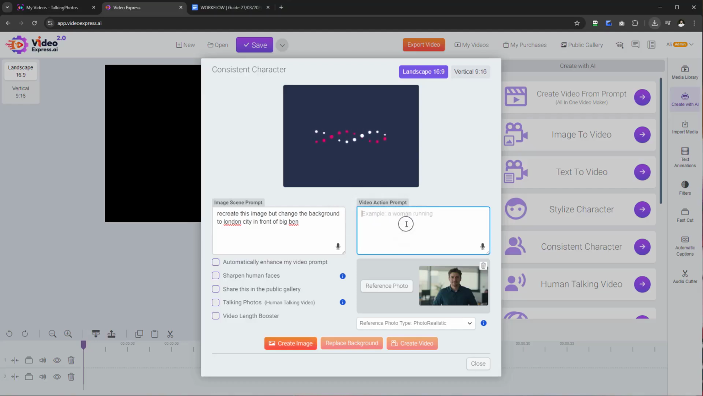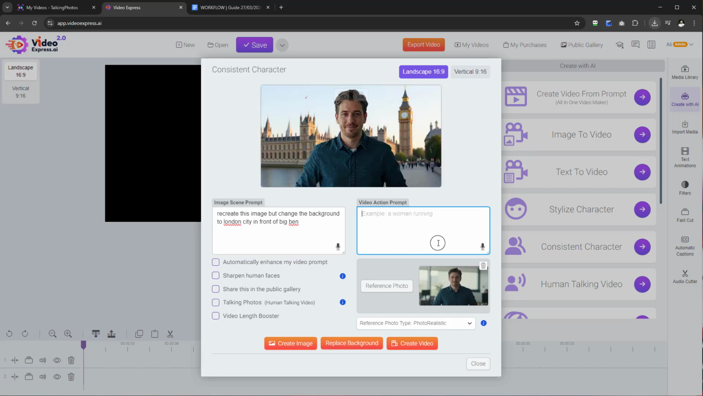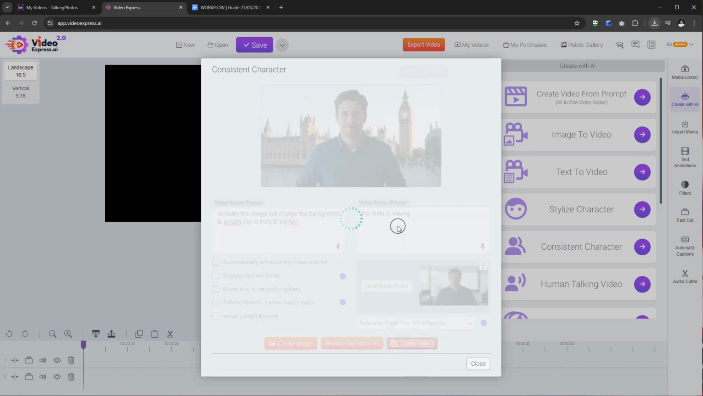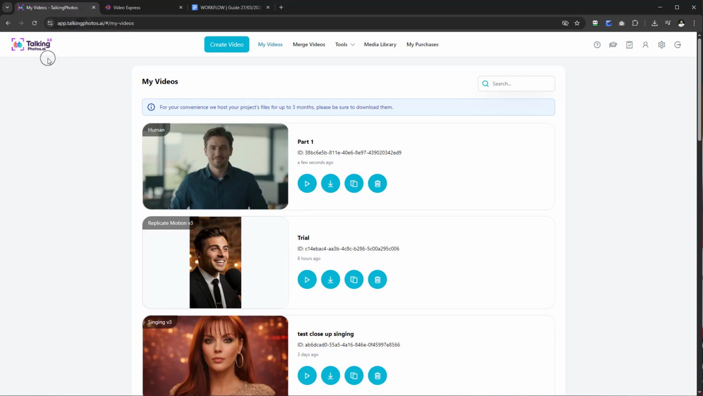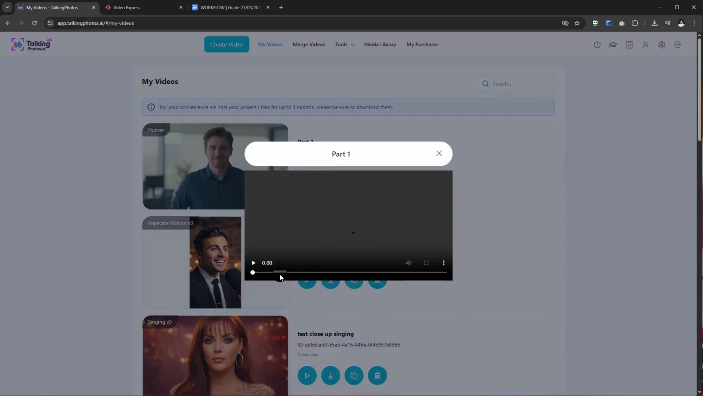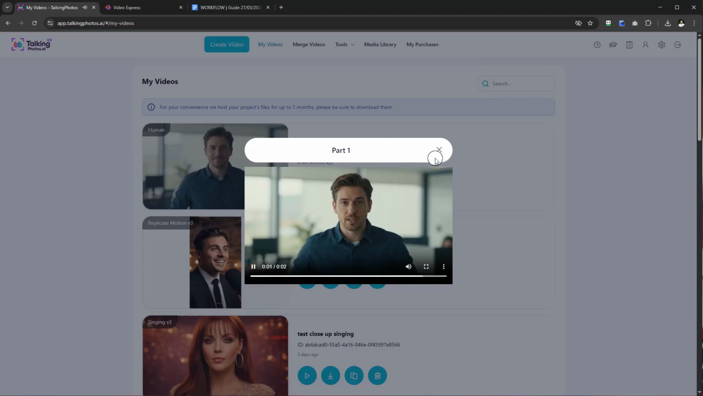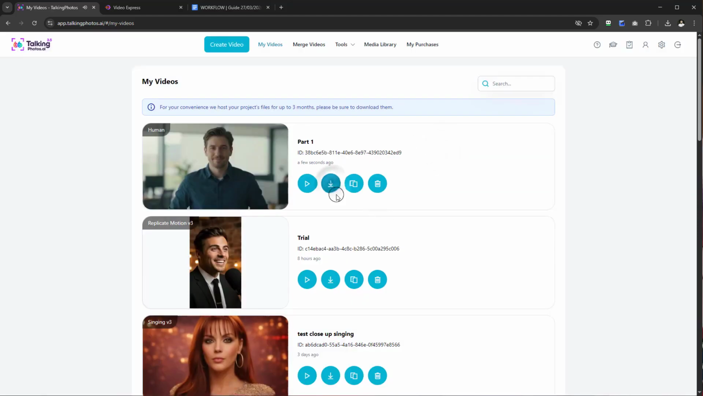So what we can do from this is bring our image to life and add motions and a different action prompt behind the scene. So we can have a look. The male is waving, okay, and create video. That's it. That's all we have to do. So when we go back to Talking Photos, we can play this. Hey, welcome to the future. And we can now download that video.